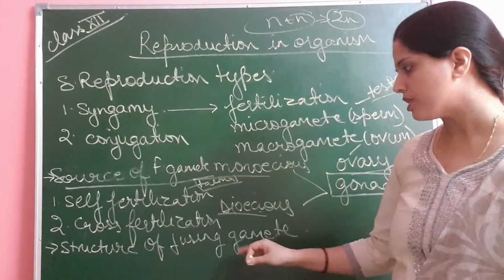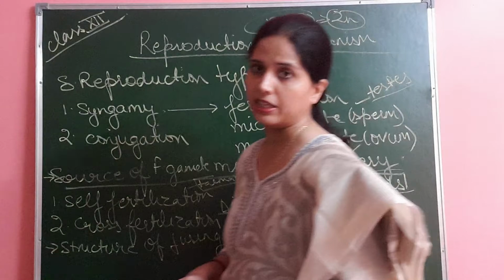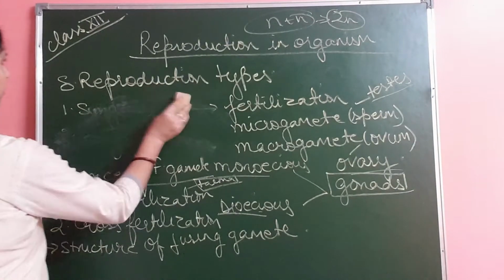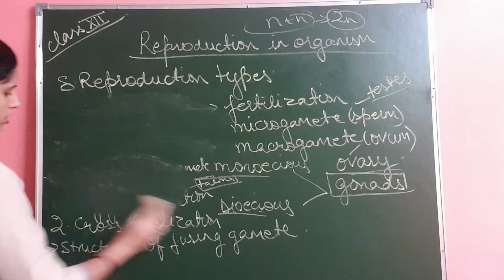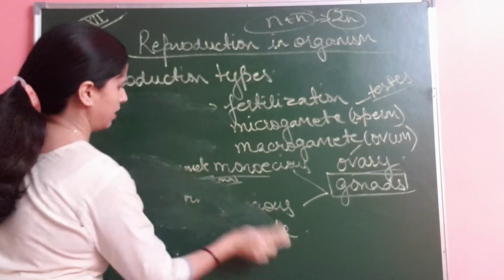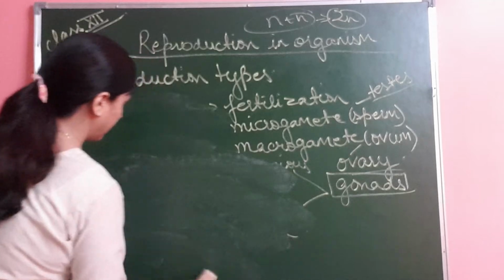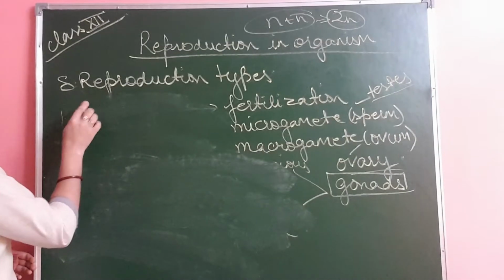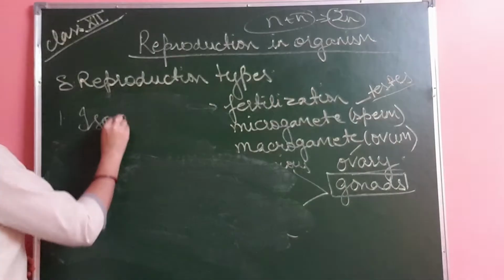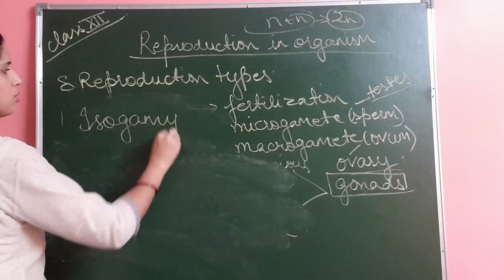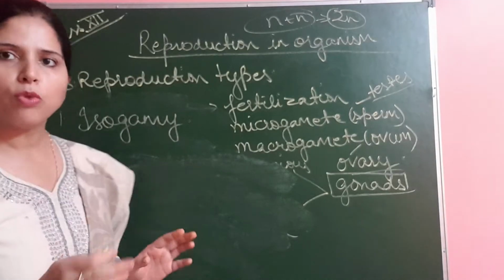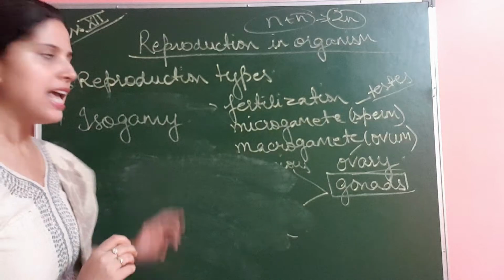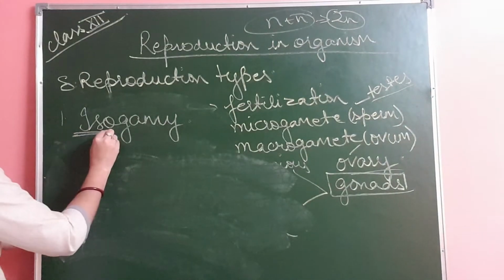Now we come to the structure of the fusing gametes. On the basis of the structure of the fusing gametes, they can be divided into 4 types. You must have studied 3 types, but one more type is there that I am going to teach you here. First is isogamy, when both the gametes are morphologically and physiologically similar. Iso means same.